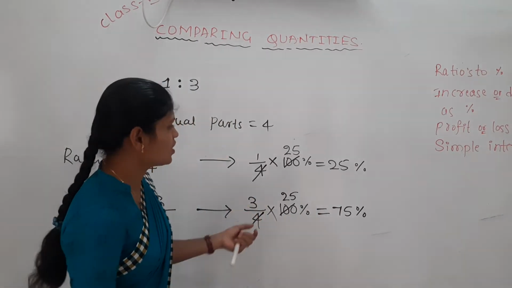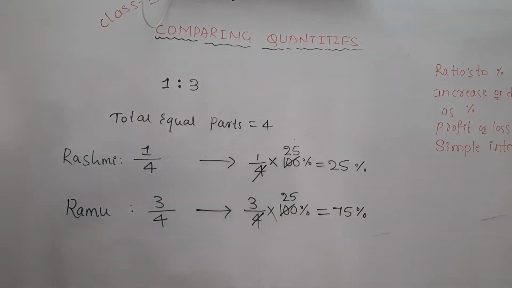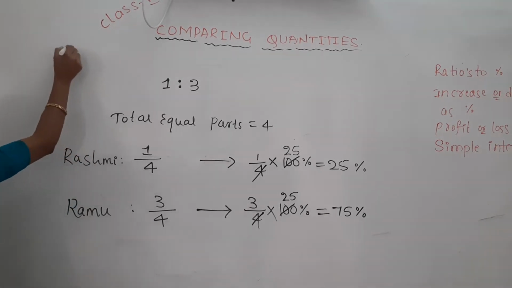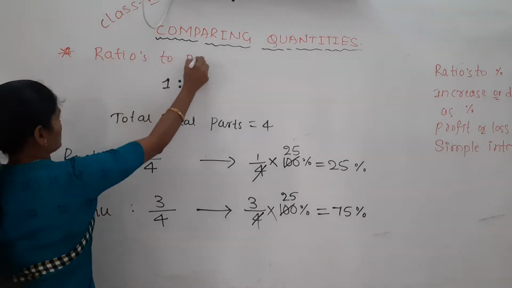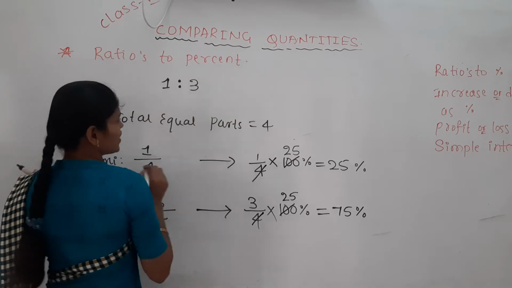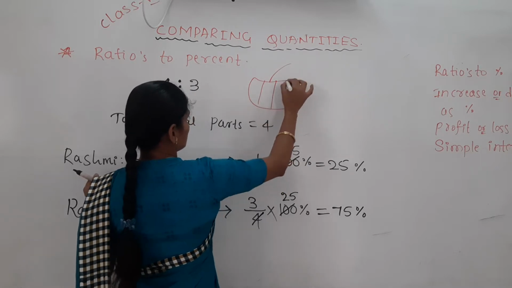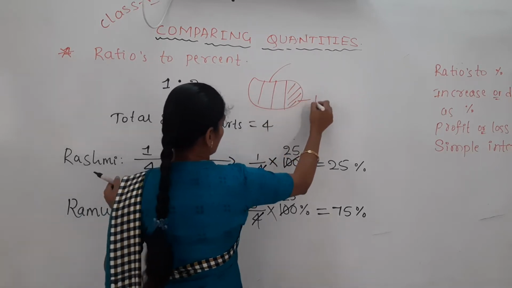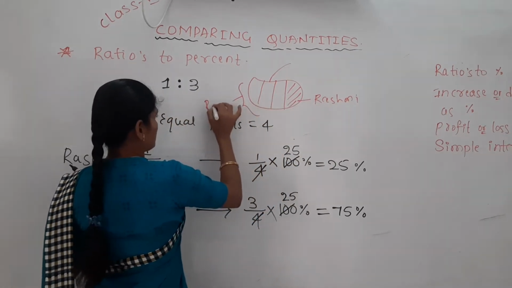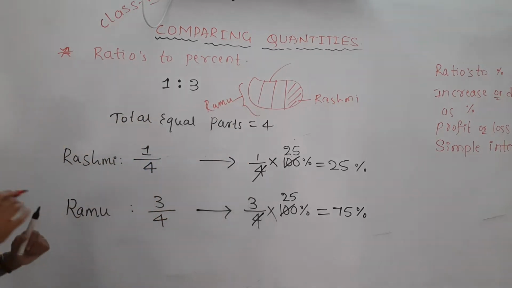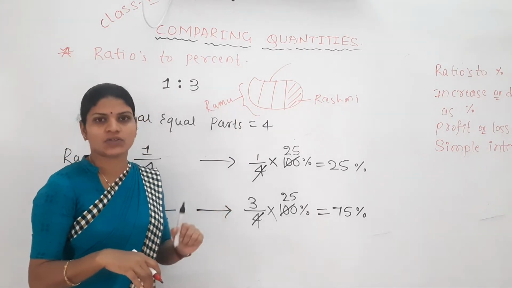Then the remaining 25% of the apple was eaten by Rashmi. Like that we have to convert the given ratios to percent. Yes, got it? This is your apple. Out of 4 equal parts, 1 part is eaten by Rashmi and the remaining 3 parts are eaten by Ramu. Then how much percent of the apple is eaten by Rashmi and how much percent by Ramu? We have to find like this.